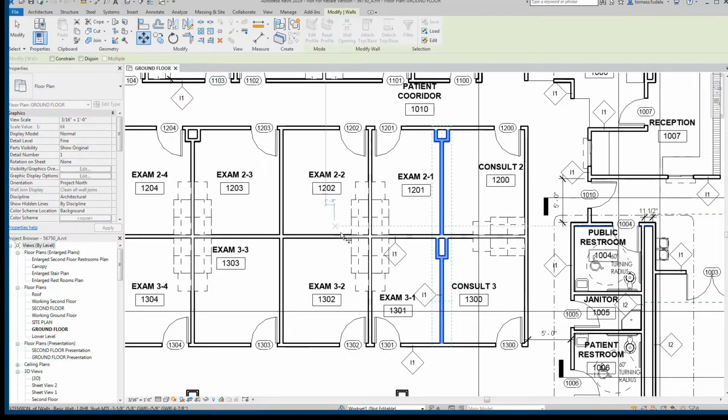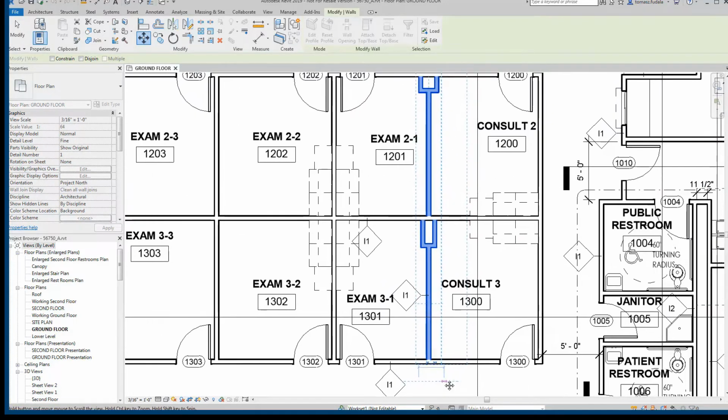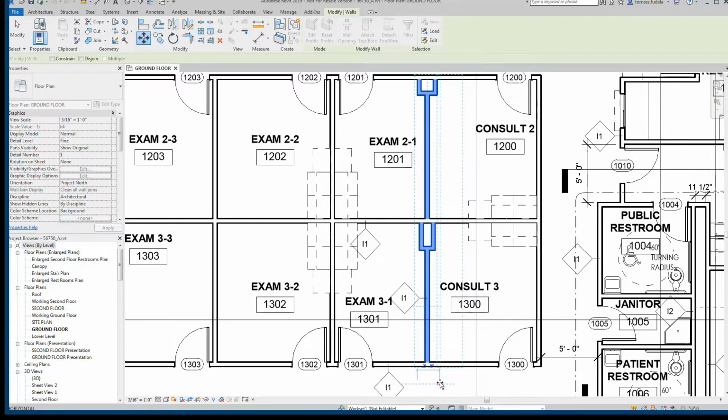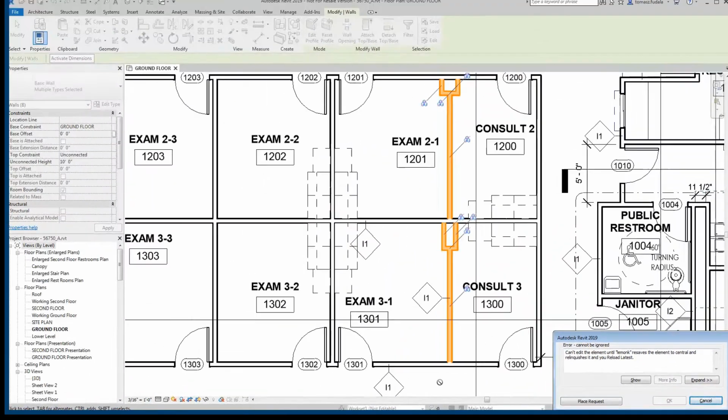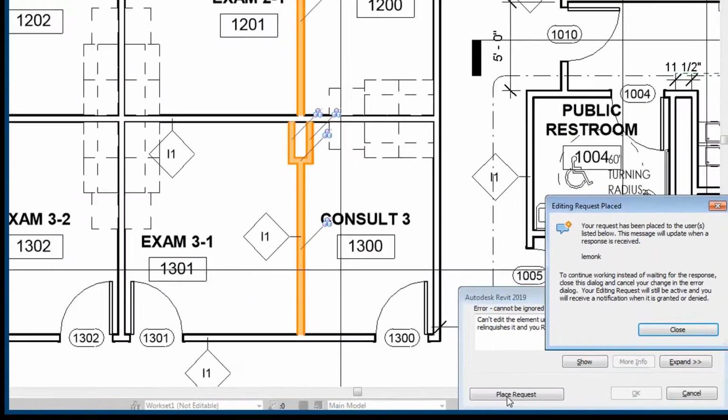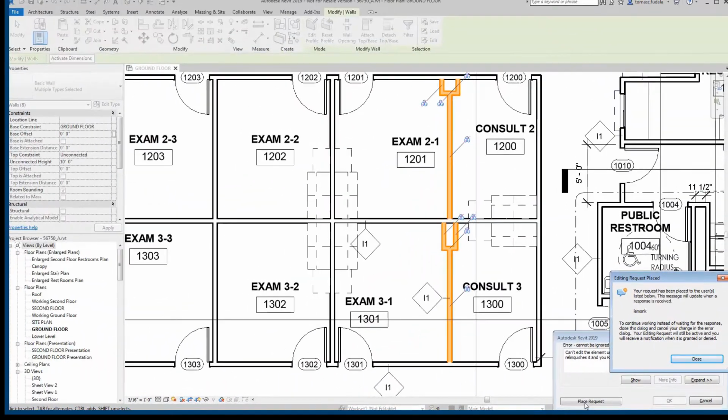When the second architect wants to make a design change, such as changing the position of a few walls on the ground floor, they will receive a notification that the first architect currently owns those design elements. The second architect can request permission to take ownership of those elements in order to make the necessary design change.